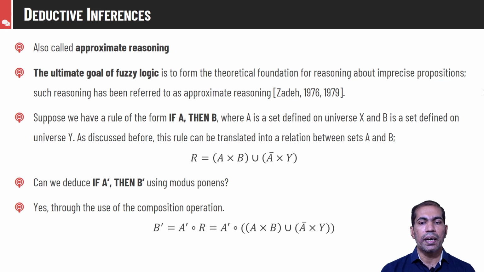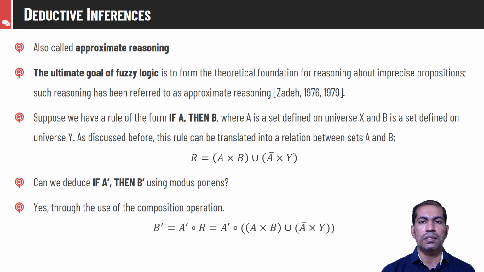Consider that A and B represent the temperature and the pressure. So for given data, we are finding what is the relation of temperature with the pressure. Now some unknown value of temperature is given, that is A dash. Can we compute the corresponding value of pressure with the help of this relation matrix R, which is already known? So we can do it definitely with the help of the generalized modus ponens and modus tollens rules.